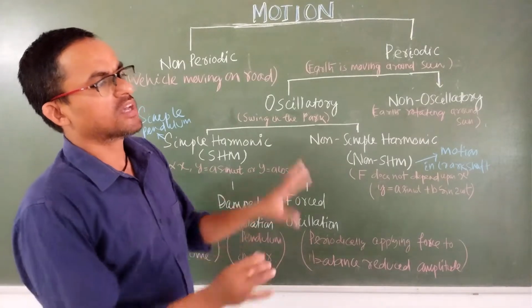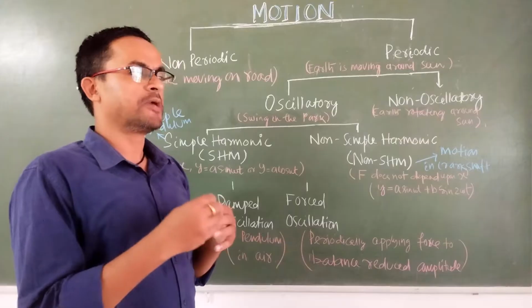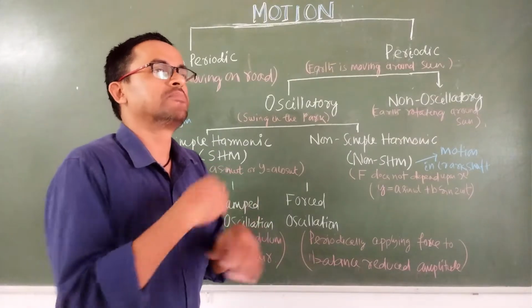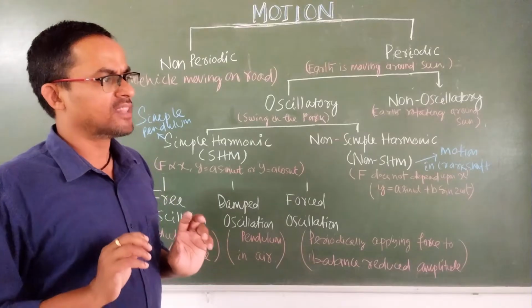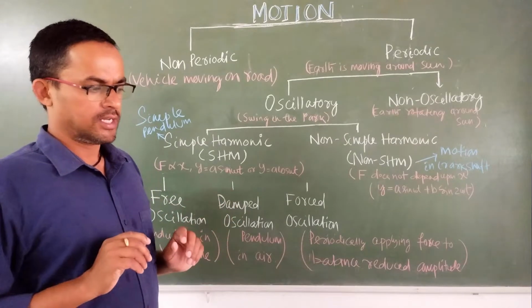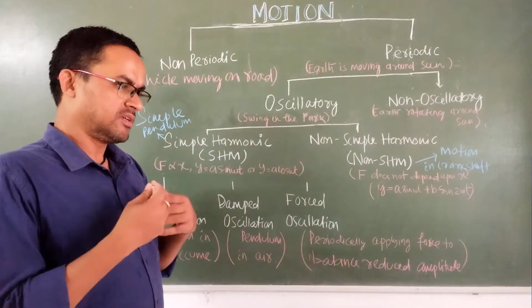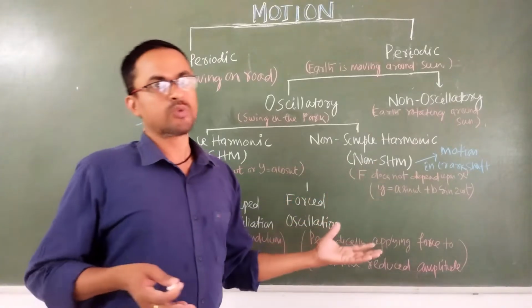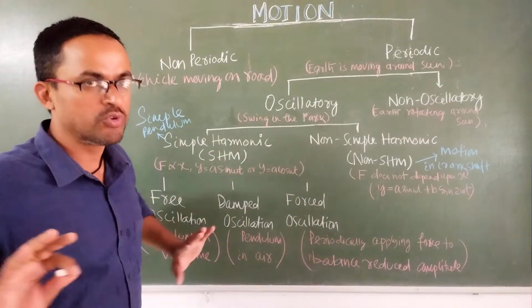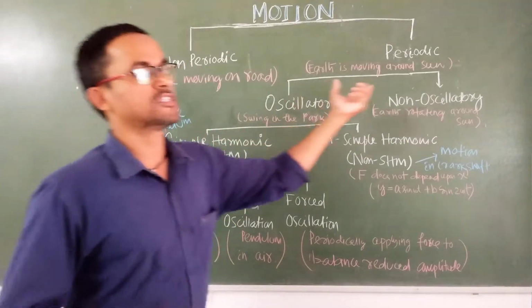But if somebody is walking on the road, there is no link with how much time, after which time the motion will repeat. Or in cricket, when a batsman is running, it doesn't have any time limit. Sometimes it may go fast, sometimes slow. So whatever motion we are seeing around us, it is of two types: non-periodic and periodic.